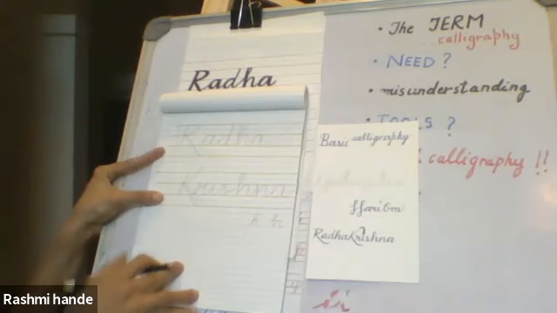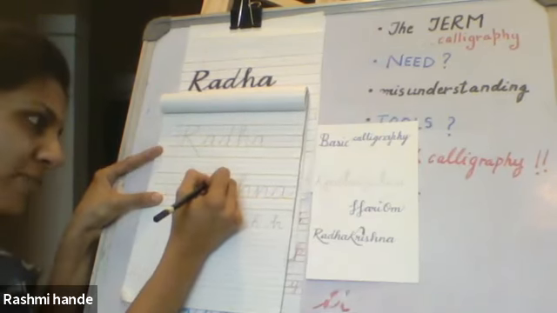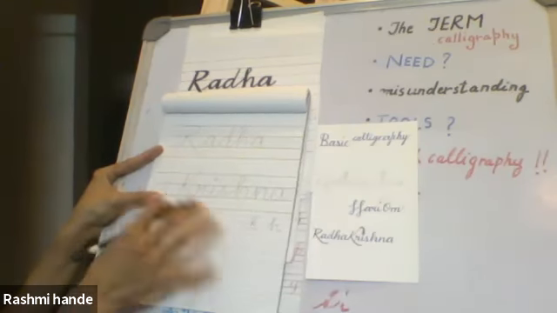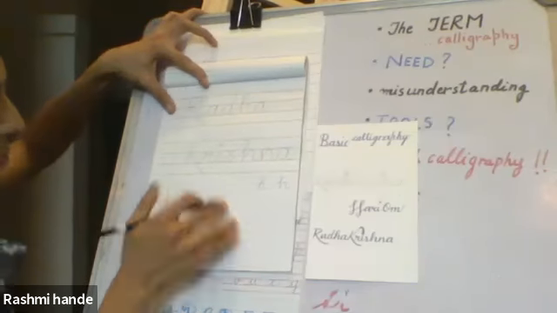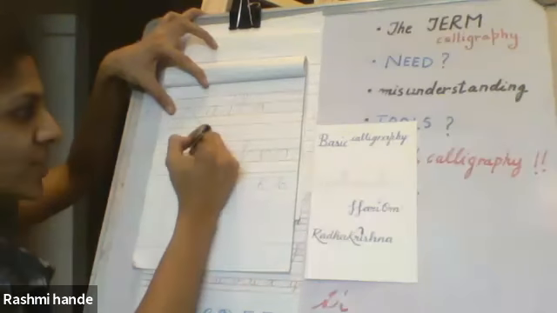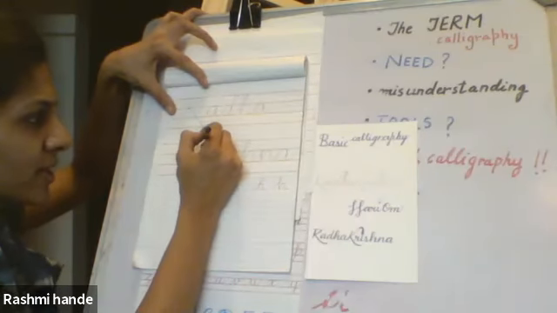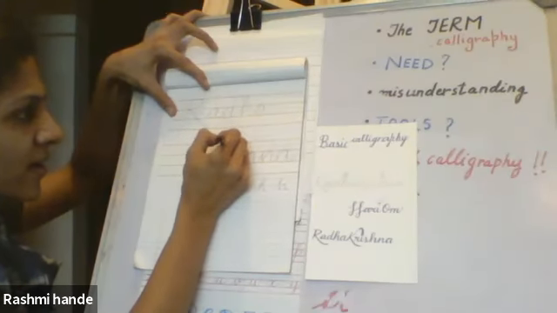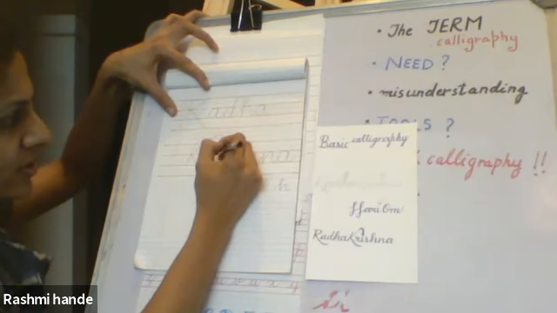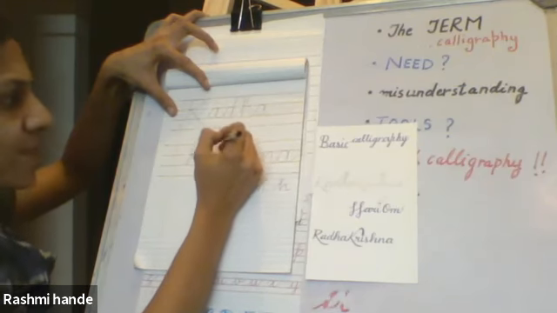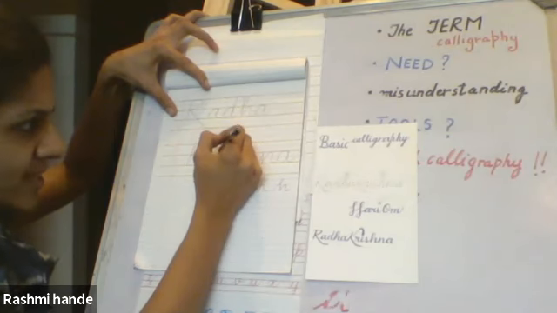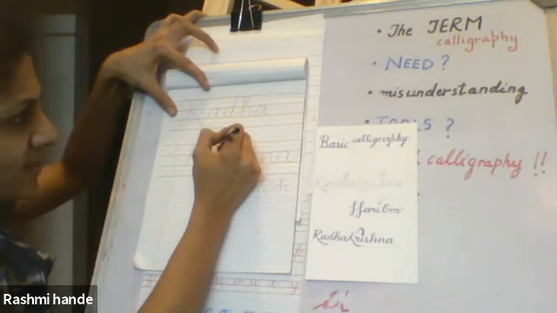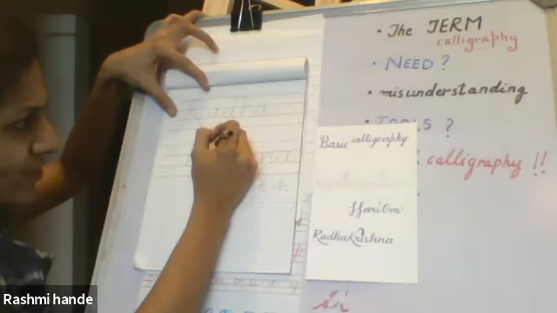Done. Now, I'm using the dot for I as a feather. Since Krishna is associated with peacock feathers, we could take the top line of K, maybe bring it down, and create a peacock feather here. That's just artistic license that you can take and it makes it more interesting. So if you have other ideas, feel free.